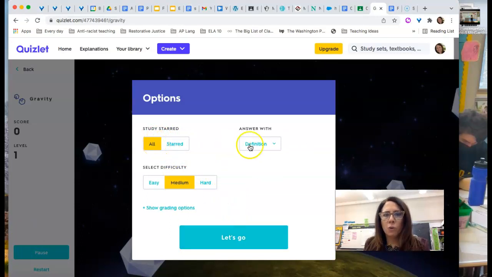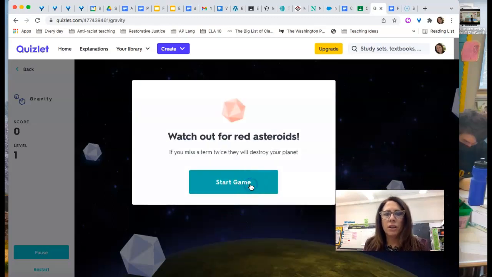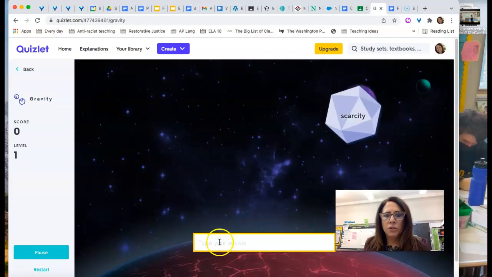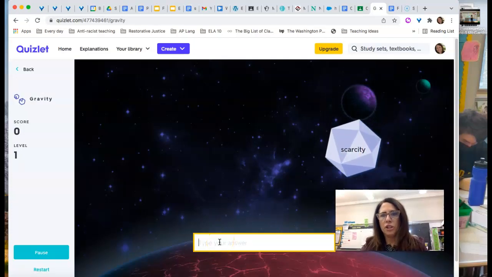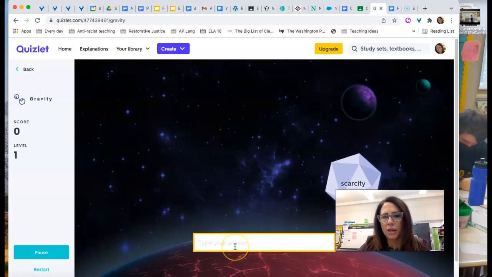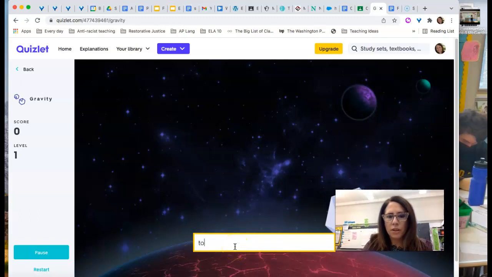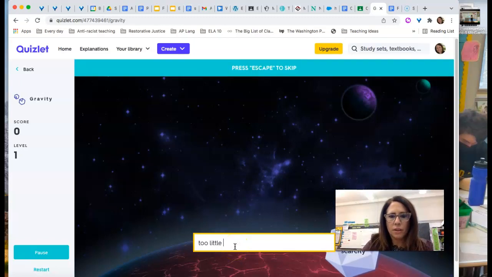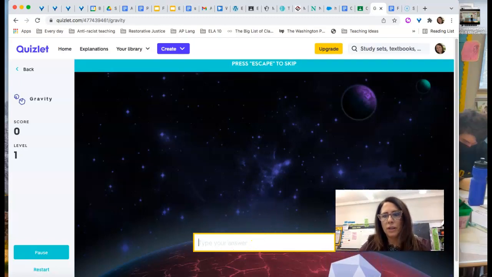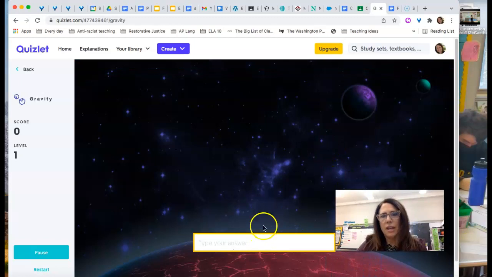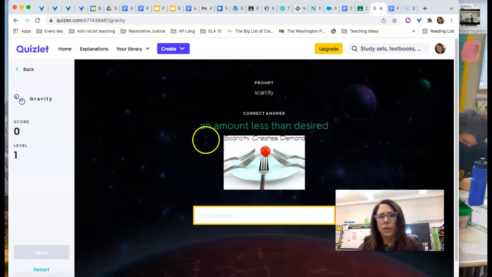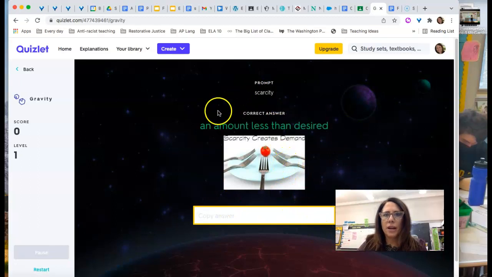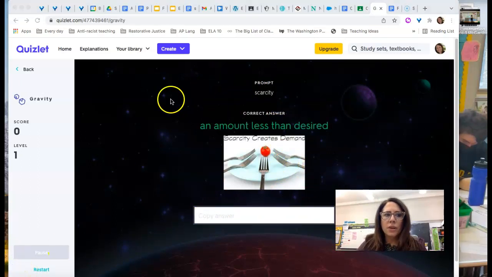So I want to study all words. I want to answer with a definition, and I have medium difficulty, so I click Let's Go, and I'm going to start the game. And I want to quickly write the definition for the word that I see falling in the yellow box. I'm going to just do that to see if I get it right. And then the next word will come up. So here, amount less than desired, okay, is the exact. So anyway, this is a really great way to practice your words.